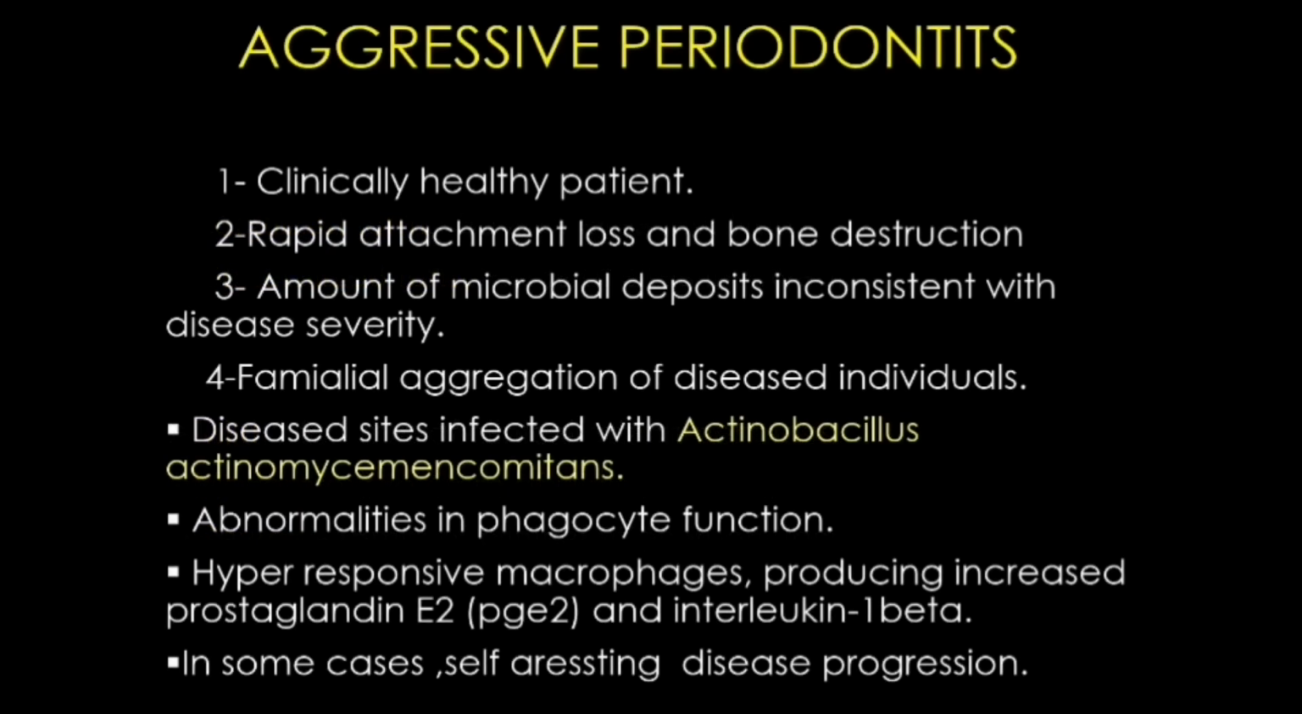Aggressive periodontitis: clinically healthy patients, rapid attachment loss and bone destruction, amount of microbial deposit inconsistent with disease severity, familial aggregation of disease, infection with Aggregatibacter actinomycetemcomitans, abnormalities in phagocyte function, hyperresponsive macrophages producing increased prostaglandin E2 and interleukin 1 beta, and in some cases self-arresting disease progression.